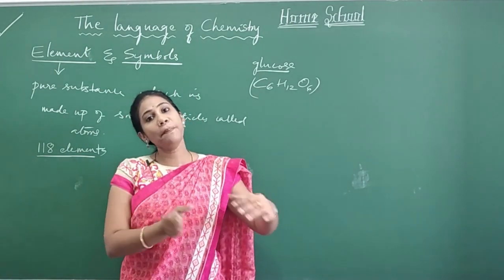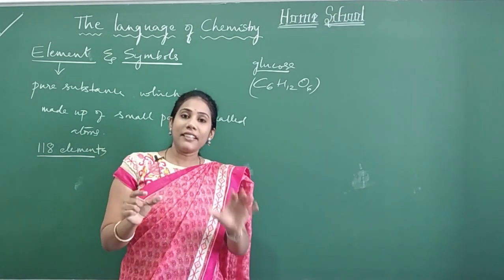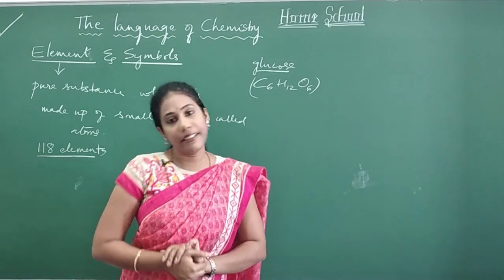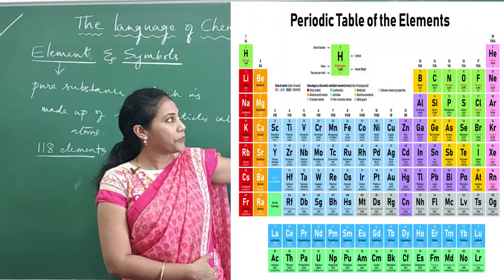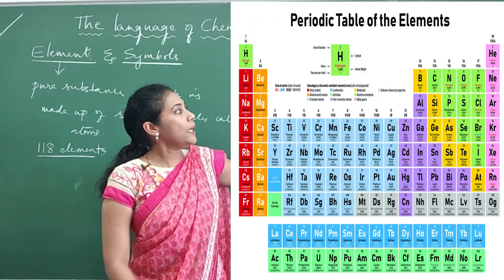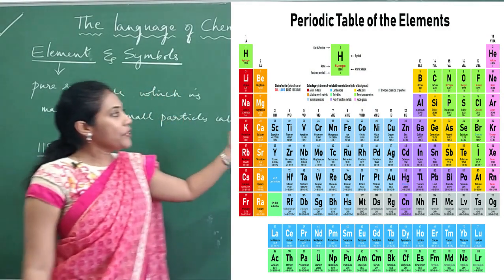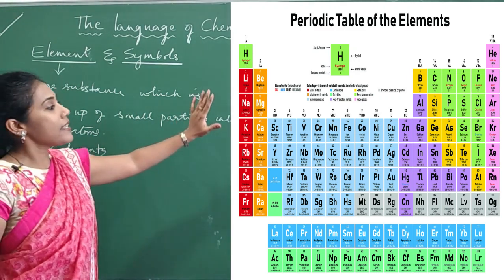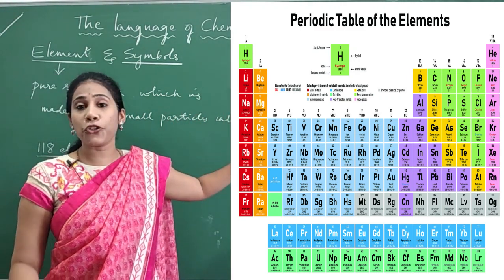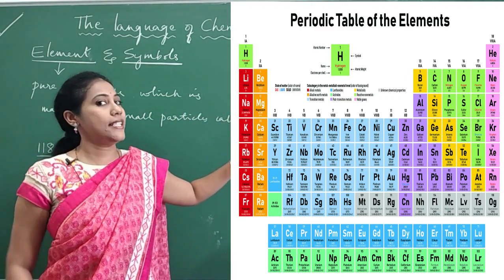Scientists have arranged them in a beautiful pattern, and that is what we call the periodic table. You can observe the picture that is displayed. In the periodic table we will find all 118 elements arranged on one particular concept.